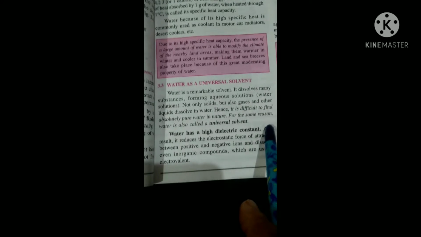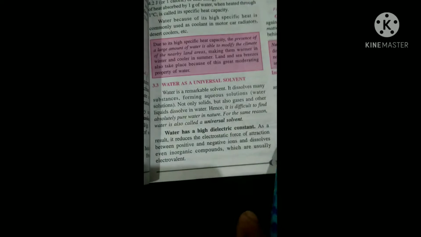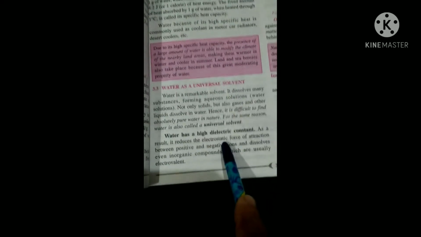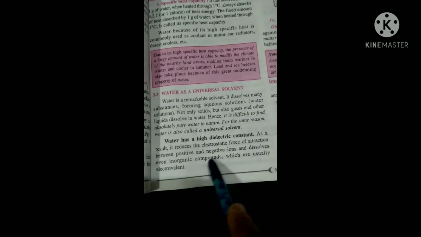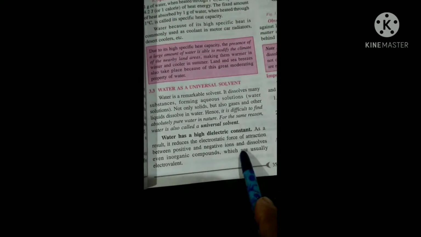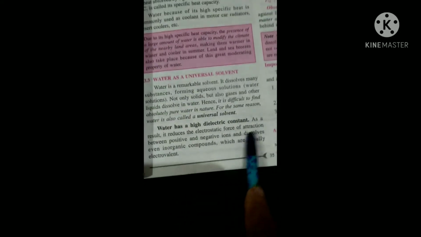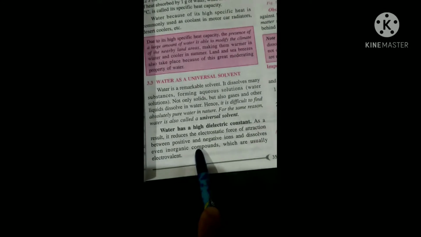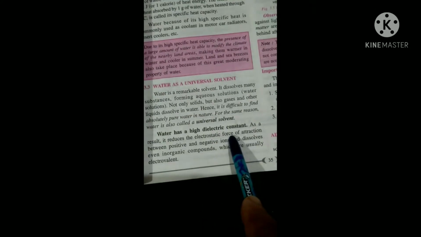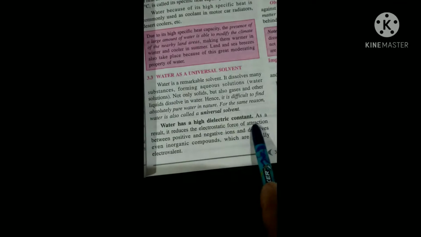Electrostatic force means what? When a compound is formed, it is formed either by an electrovalent bond, a covalent bond, or a coordinate bond. So when the compound is formed, there is one force between the atoms of the molecule. Water can reduce that electrostatic force between the positive and negative ions. You know how the compound is formed? By the combination of positive and negative ions.